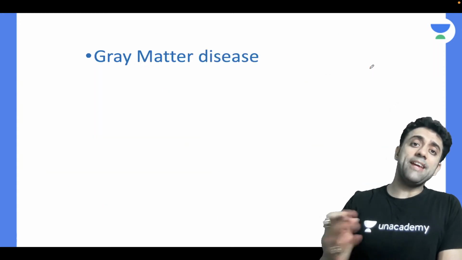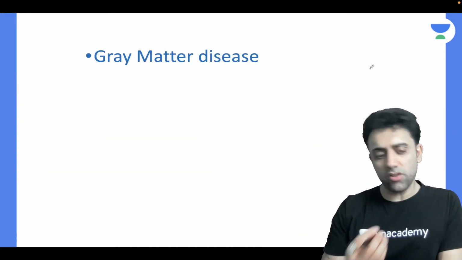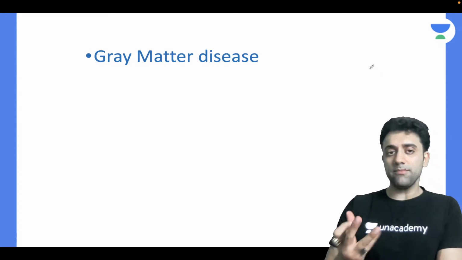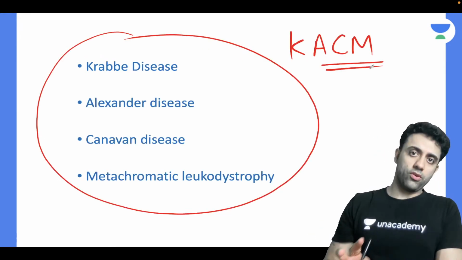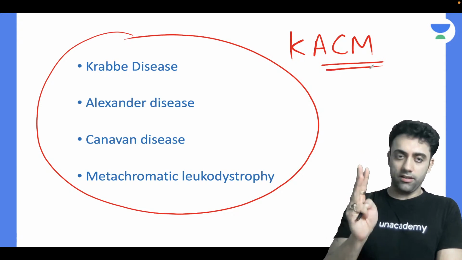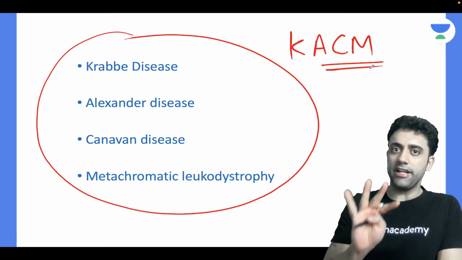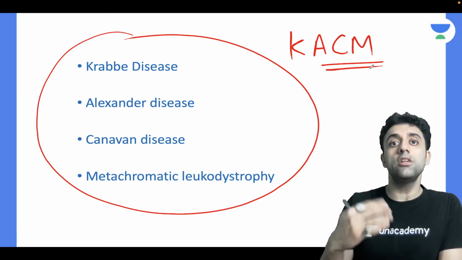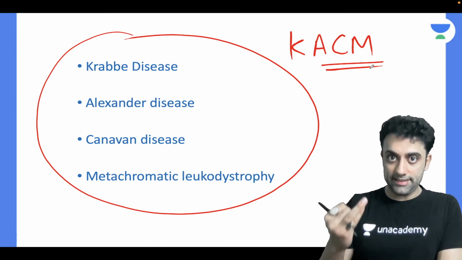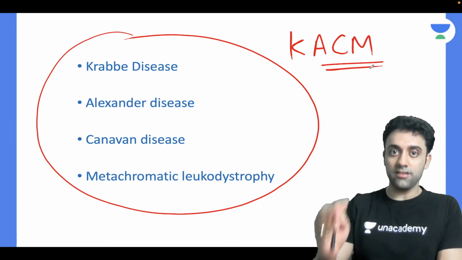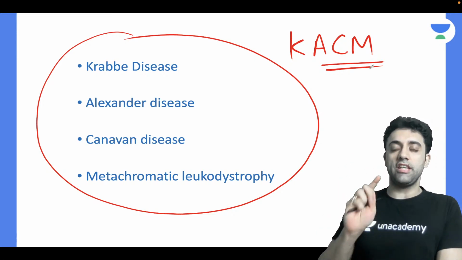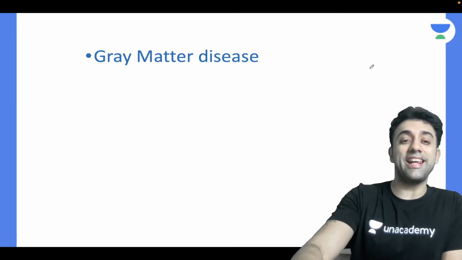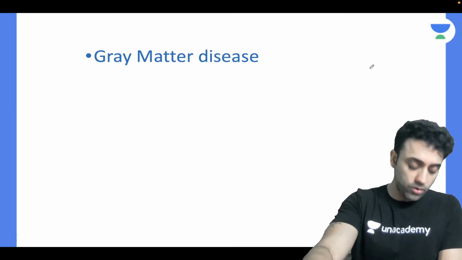Next one, what are gray matter diseases? Anyone? One example, Osama, answer though. Julie, Shubhangi, so many people are there. Ibza, tell me some gray matter disease. White matter disease is over: Krabbe's, Alexander, Canavan, and metachromatic leukodystrophy. Finish here only, revise, say it aloud and read. Say Krabbe's, Alexander, Canavan, and metachromatic leukodystrophy, KACM. That is white matter. What about the gray matter? Anyone? Okay, very good, Osama.